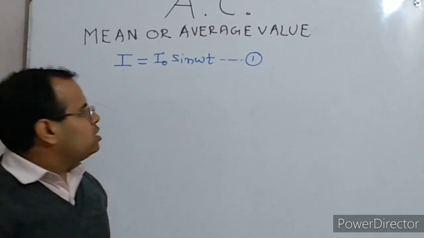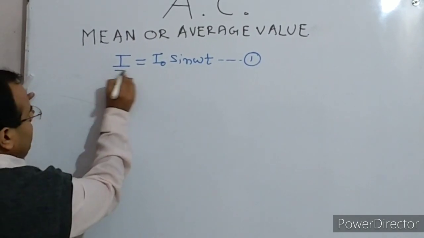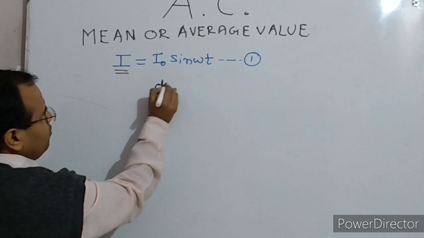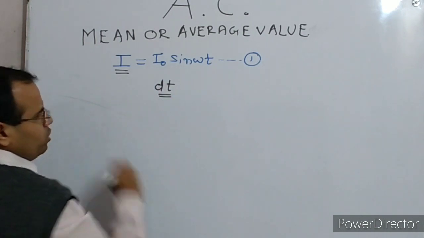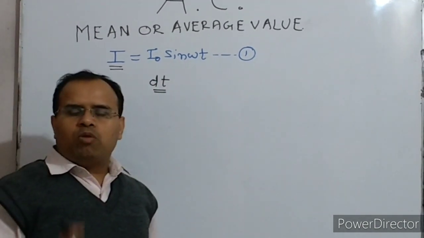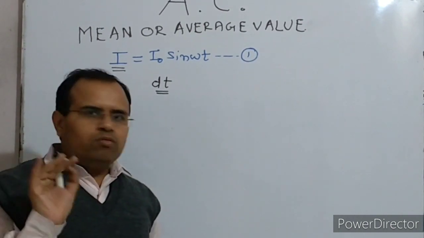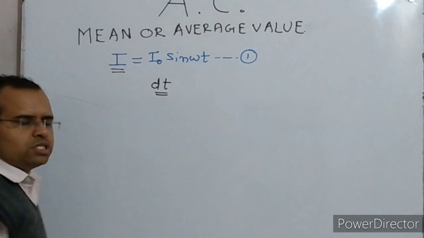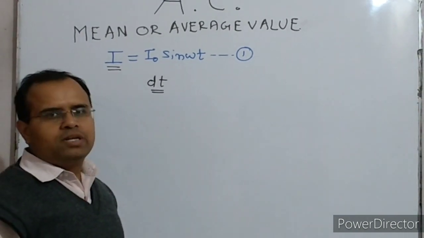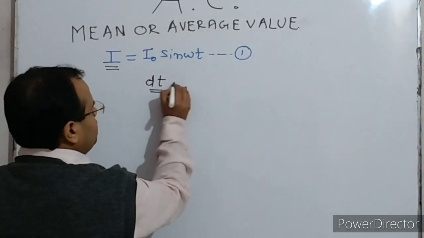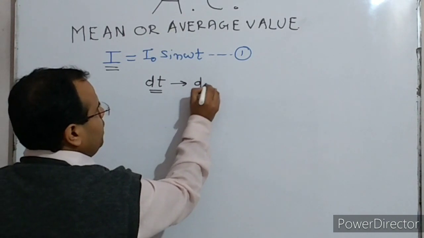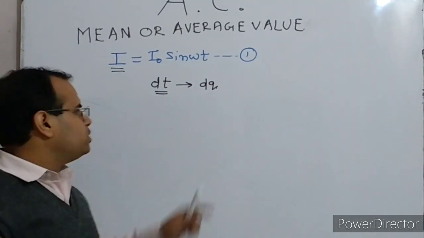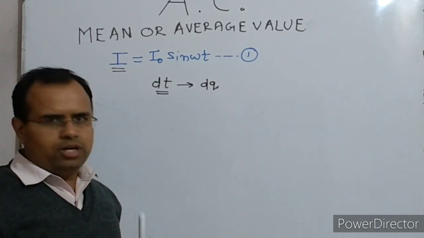Suppose this current I is flowing through a circuit for a small time interval dt. Then definitely some charge would flow through the circuit, let it be dq. dq is the charge which flows through the circuit in this time dt.